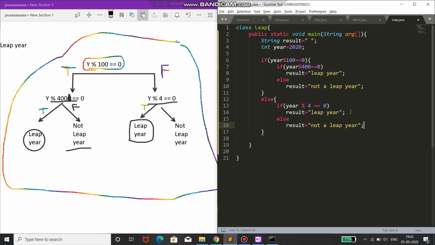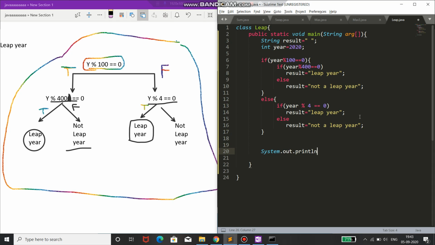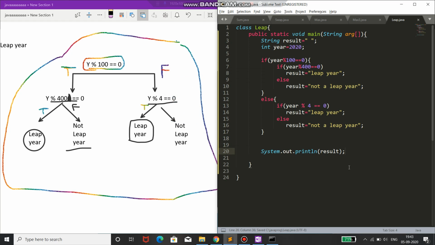Okay, and a semicolon. Now we will be printing the result. After this else, I'm writing System.out.println. I recommend you all to make your own notes, otherwise you will forget all these things after some time. I will print here the value stored in the result variable. That's it for this program. You can also take a screenshot if you want, and please note it down properly. I've saved it.